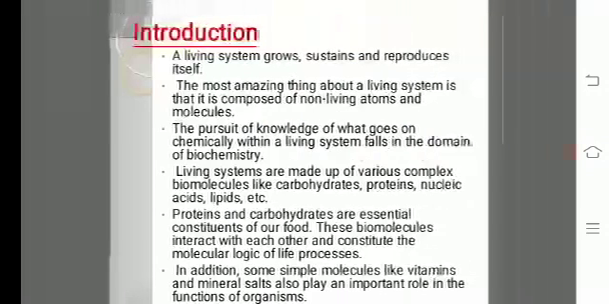To begin with the introduction, a living system grows, sustains and reproduces itself. The most amazing thing about a living system is that it is composed of non-living atoms and molecules. The pursuit of knowledge of what goes on chemically within a living system falls in the domain of biochemistry. Living systems are made up of various complex biomolecules like carbohydrates, proteins, nucleic acids, lipids, etc.